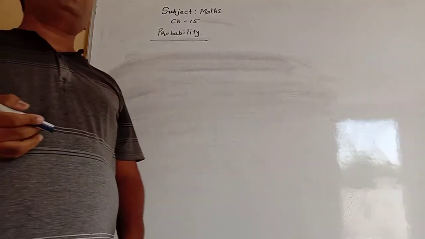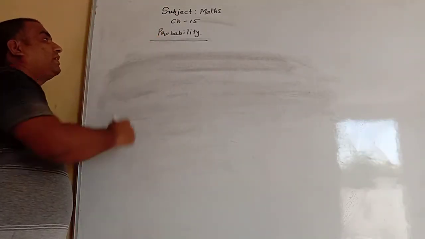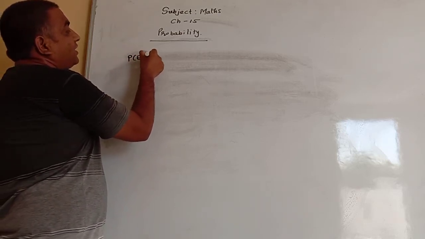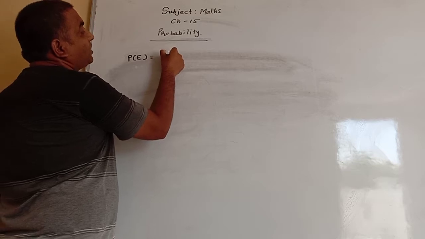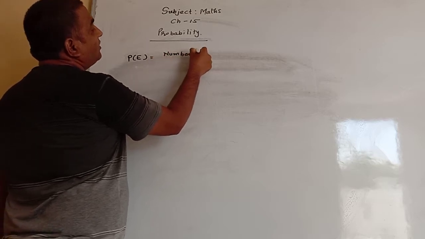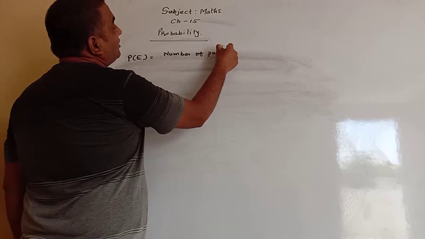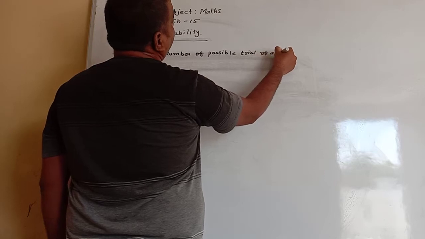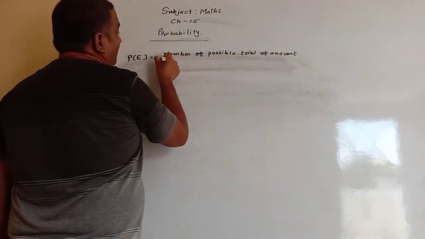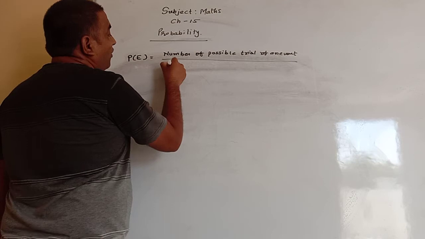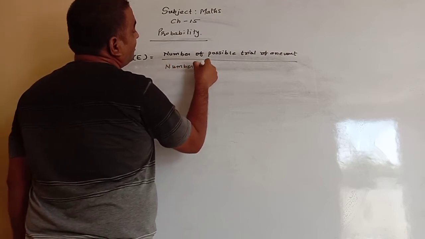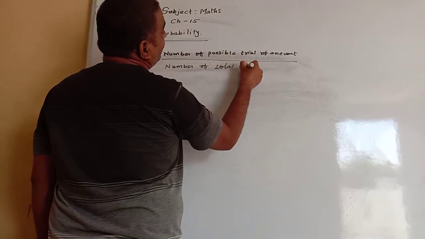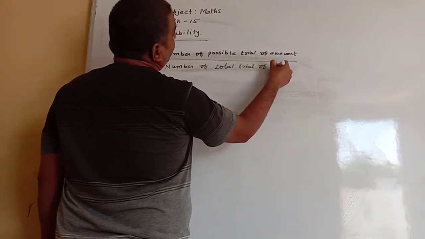In class 9 we have studied chapter 15, probability. The probability formula we studied is the number of possible trials of an event upon the number of total trials of an event.